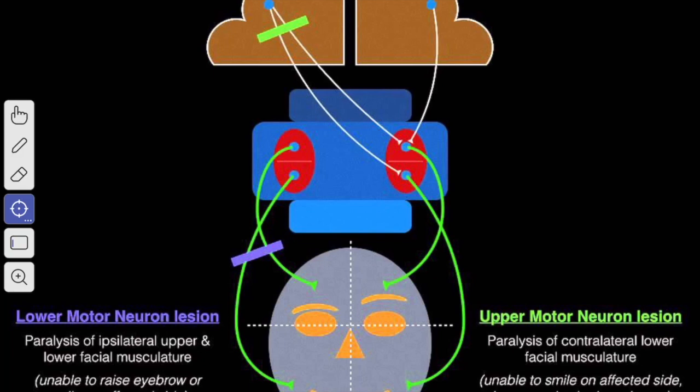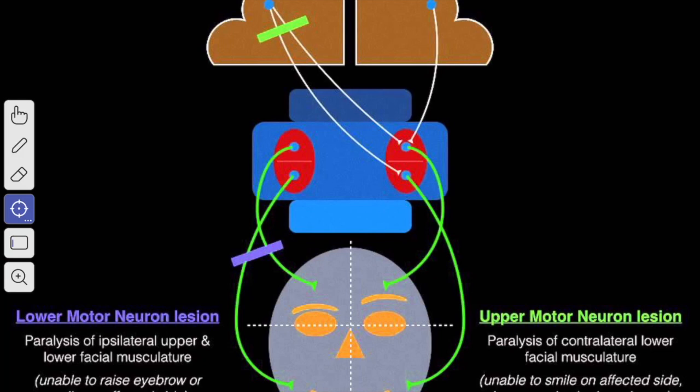So this results in the impairment or the loss of movement of the lower part of the face of the opposite side, but the upper part of the face escapes. This is due to the bilateral cortical control of the upper part of the motor neuron.